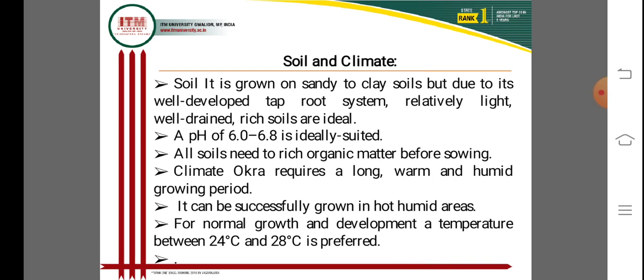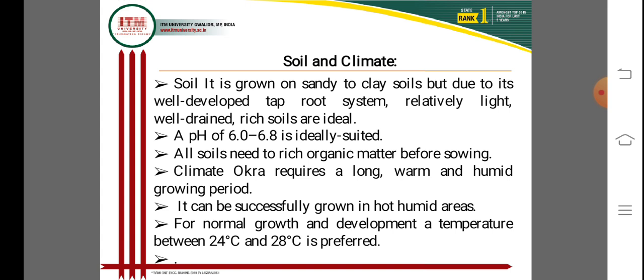Next is the soil and climate of okra. It is grown on sandy to clay soil, but due to its well developed taproot system, relatively light, well drained, rich soil is ideal for the successful cultivation of okra. Soil pH of approximately 6 to 6.8 is ideal.